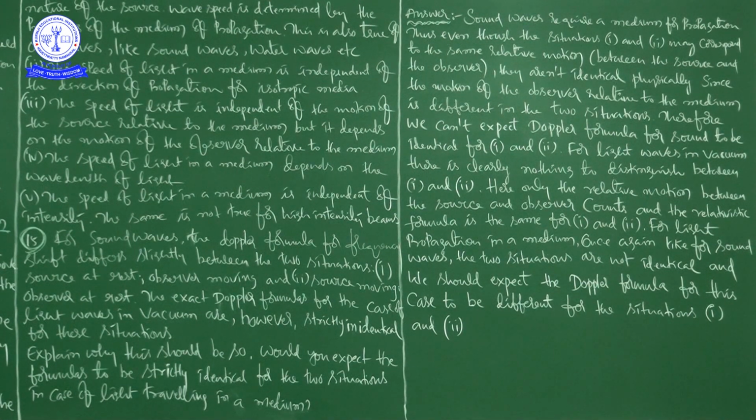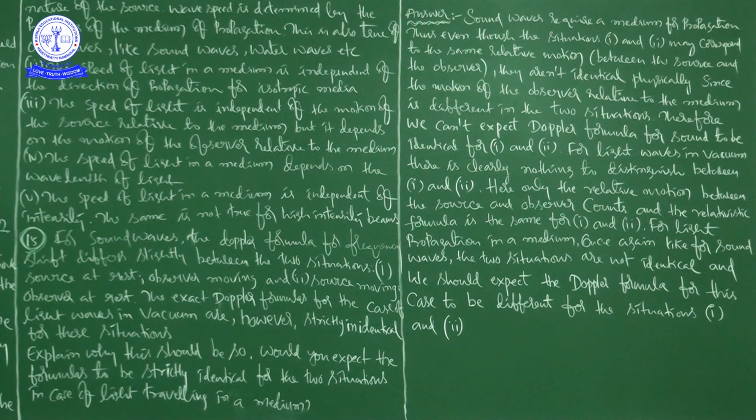In this class, the problems we discussed were problem number 14 and problem number 15. Problem number 14 is very important, because it talks about dependency and independency of the speed of light in vacuum on some factors, and the speed of light in a medium on the same factors, whether it depends or not. In question number 15, he is talking about whether the Doppler formula is relevant in the case of sound waves and light waves.